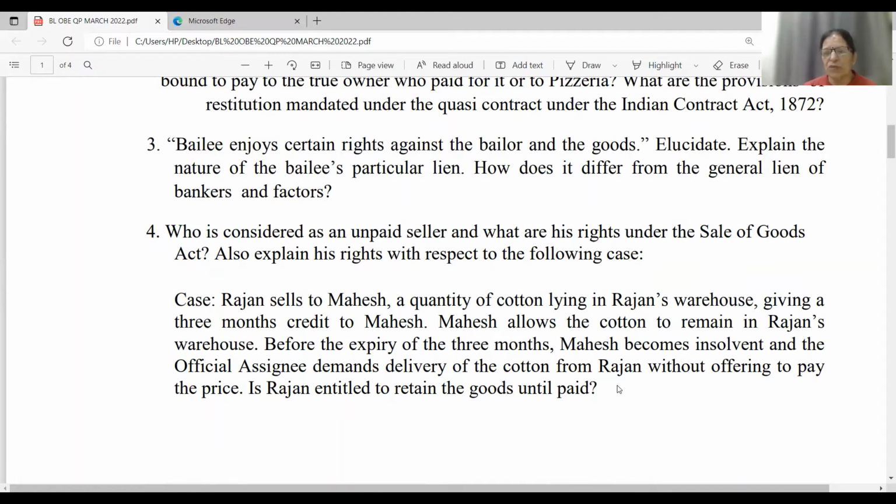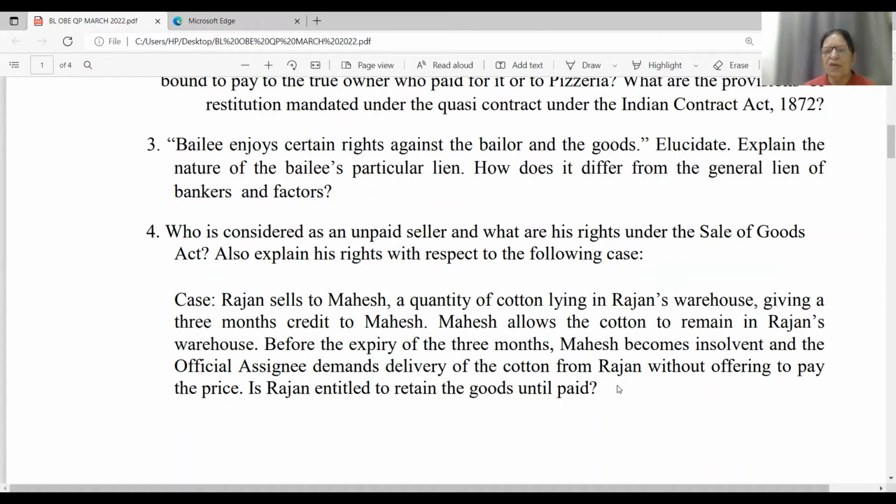Mahesh has become insolvent. And the official assignee demands delivery of the cotton from Rajan without offering to pay the price. So friends, Mahesh has become insolvent. So it means he won't be able to pay the whole price, only whatever rateable dividend he can pay. So the official assignee of Mahesh will have to pay that amount to the seller Rajan, and Rajan will have to give the delivery of goods to the official receiver or assignee of Mahesh.